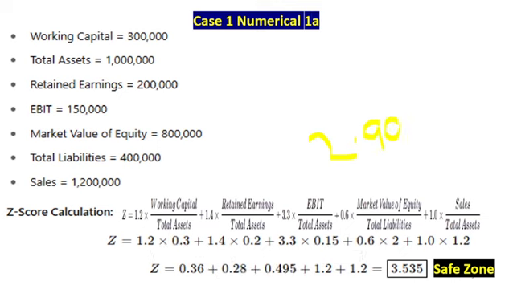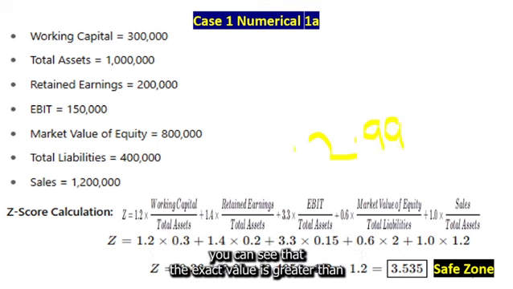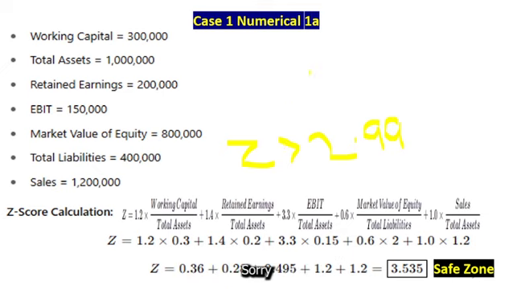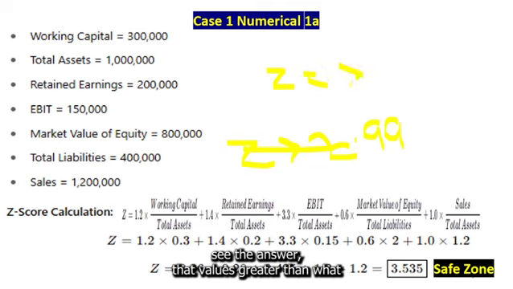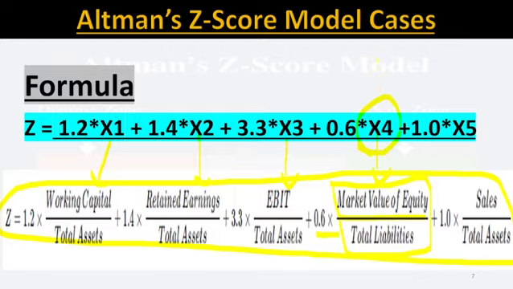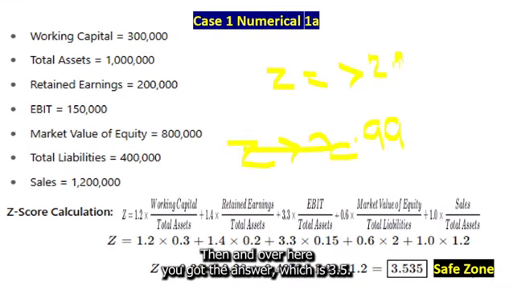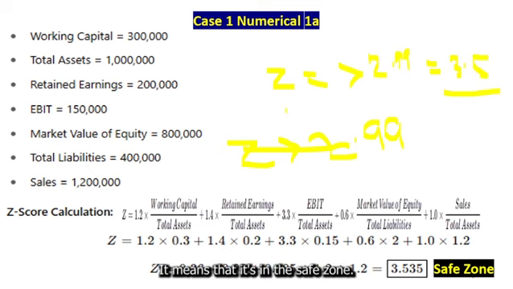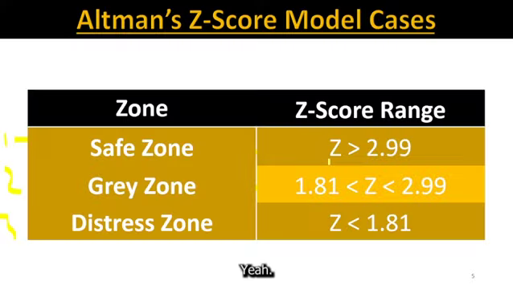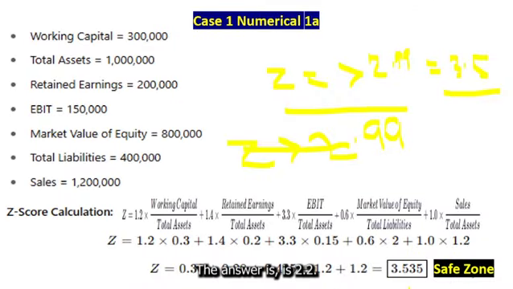The Z value is greater than 2.99. Like you can see over here, 2.99, and over here we got the answer, which is 3.5. It means that it's in the safe zone. The answer is 3.53.